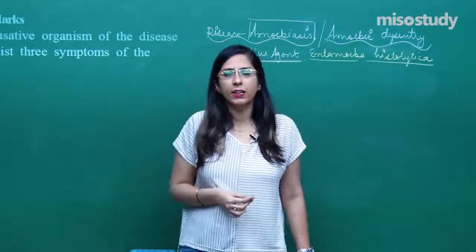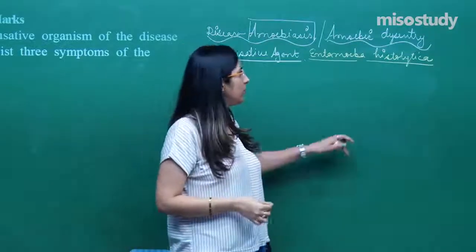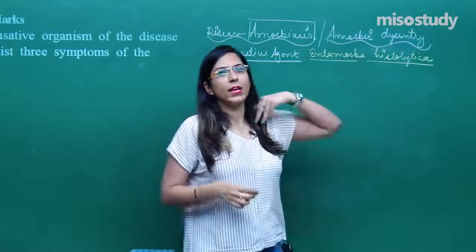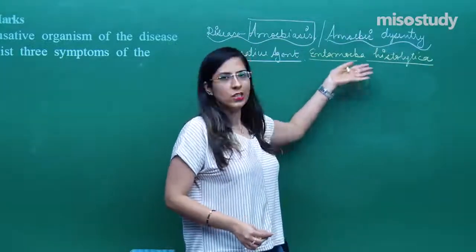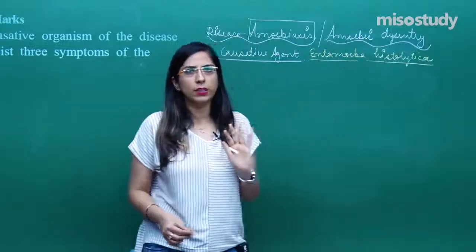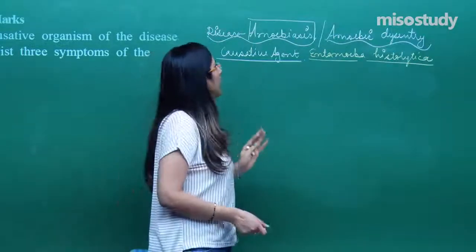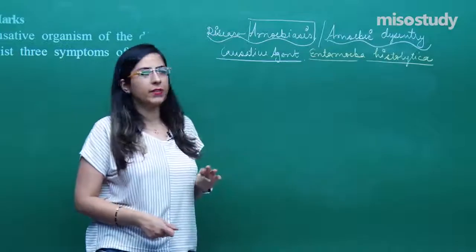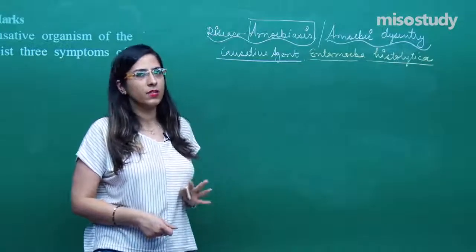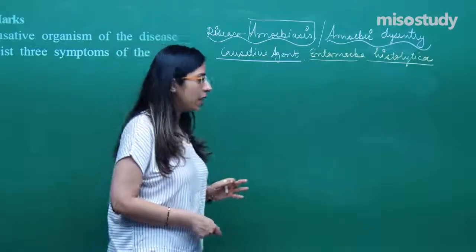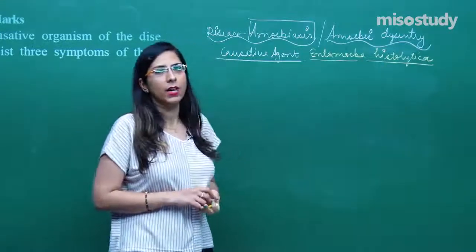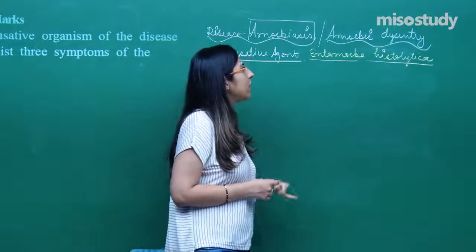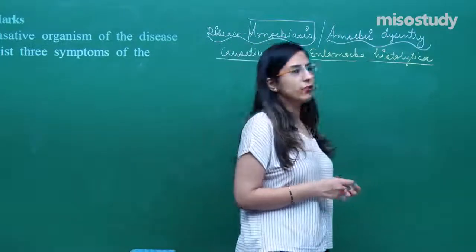I will definitely underline both of these, and you have to keep in mind not to write it as a straight line. There should be a break between the genus name and the species name, which you learnt in 11th class. So, amoebiasis causes amoebic dysentery. The correct name of the causative agent is Entamoeba histolytica. So, what exactly is the life cycle of Entamoeba histolytica, which causes amoebic dysentery?